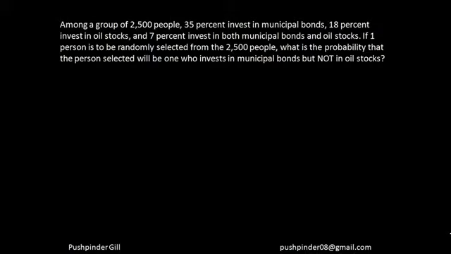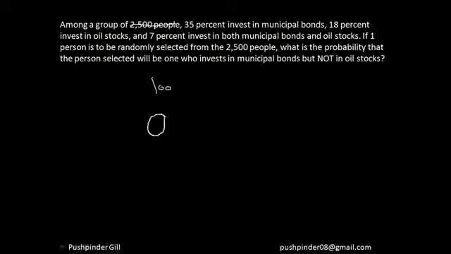Now if you see, the question over here is in terms of probability. So we do not need these 2,500 people. We can easily go with the percentages, because probability is a fraction. It's not an exact number. So with the percentages as well, you can easily calculate it. Now how many people are there? If it's a percentage, there are a total of 100 people.